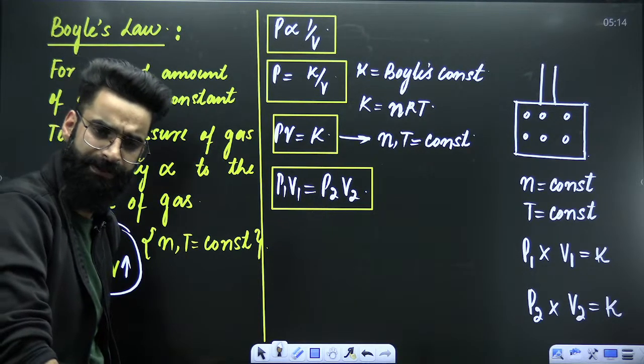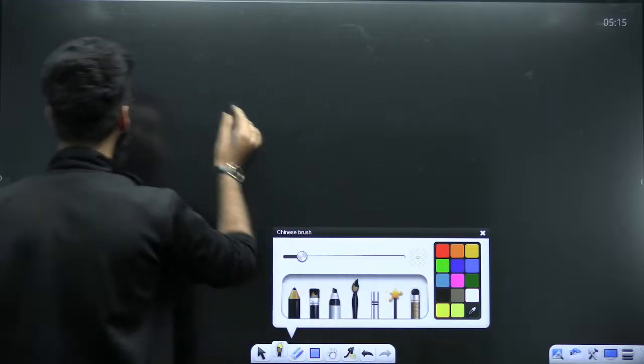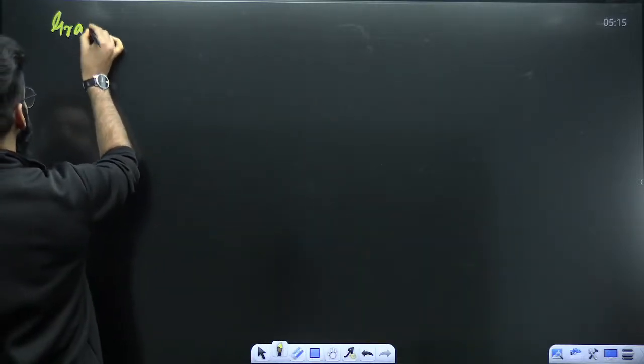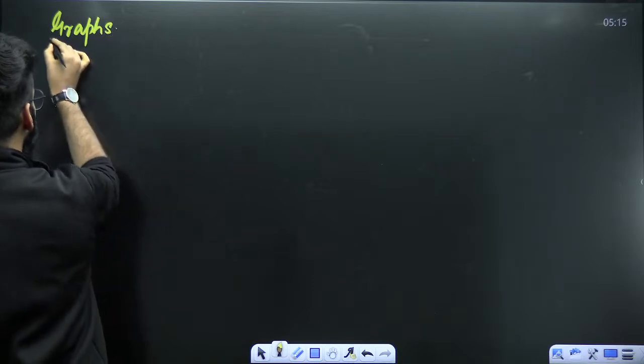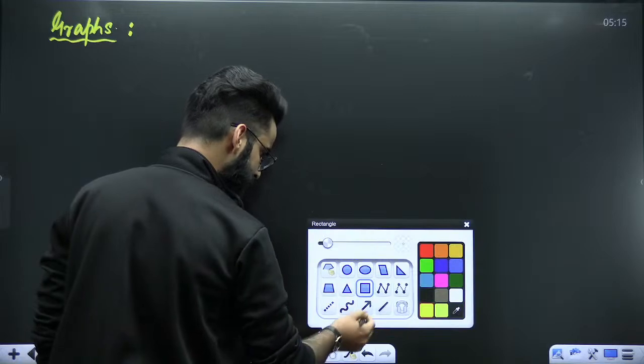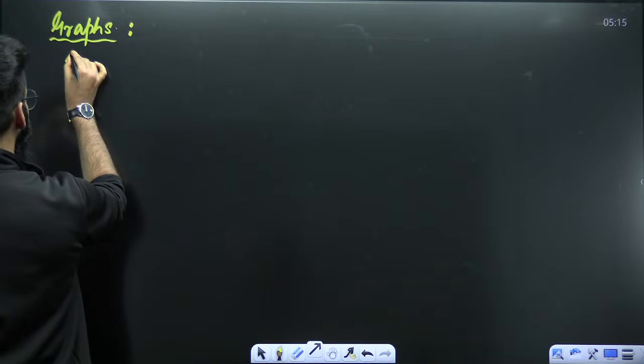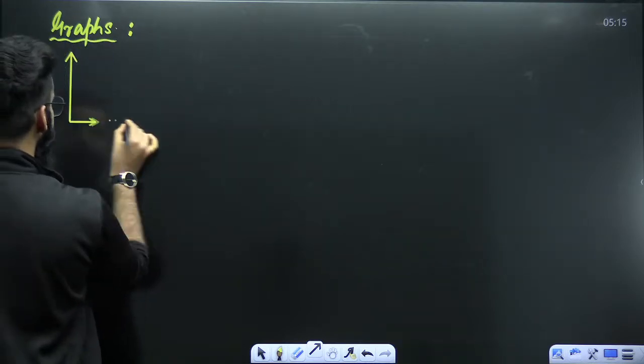Done? Simple? Absolutely. Now, my dear students, there are some important graphs related to Boyle's law, and let me teach you exactly how those graphs are made. There are a lot of graphs related to Boyle's law. Let's have a look at what kind of graphs we can make over here, and how these graphs are made.